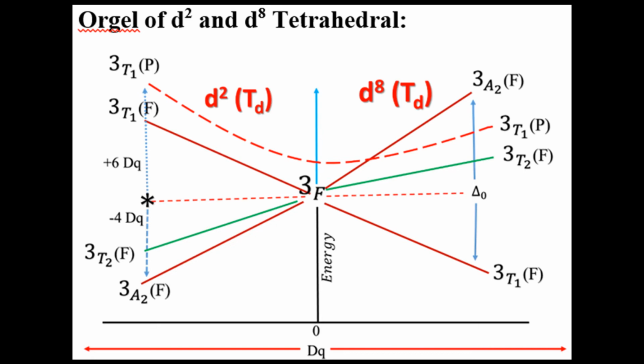But in case of the D8 system in tetrahedral complexes, it is the whole universe: 3T1 at the top to bottom here, then 3T2F, and then at the top 3A2. Actually, in case of the p orbital 3F, in this D8 system it is 3T1P, which is between the T2 and A2 states. The energy is at the middle point.